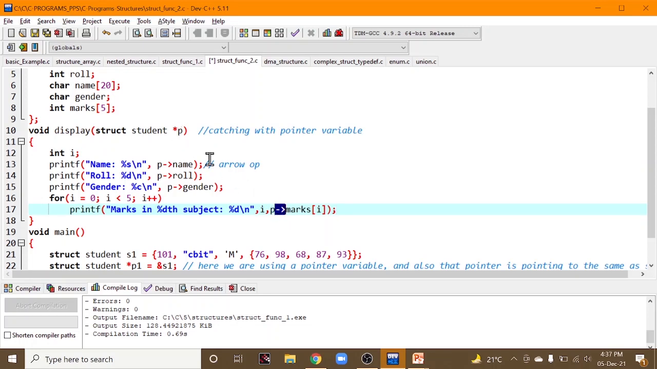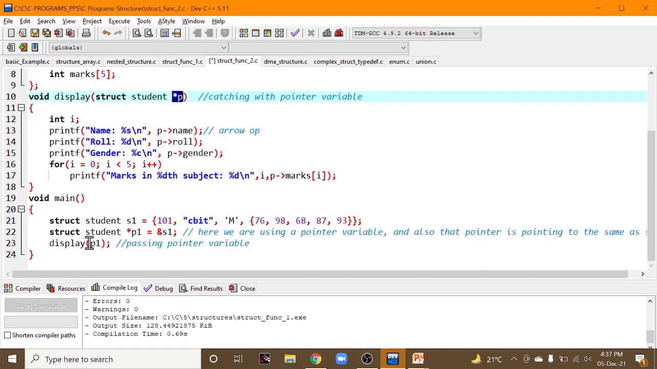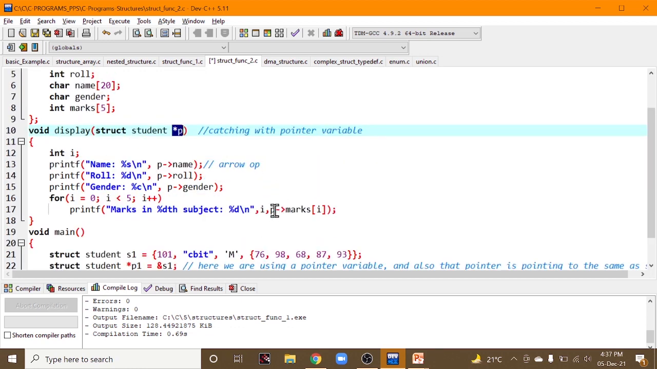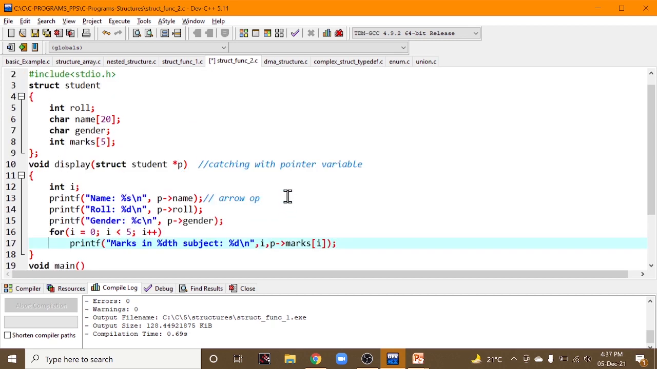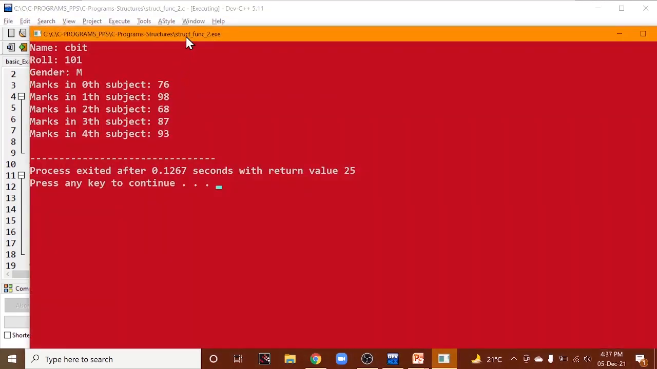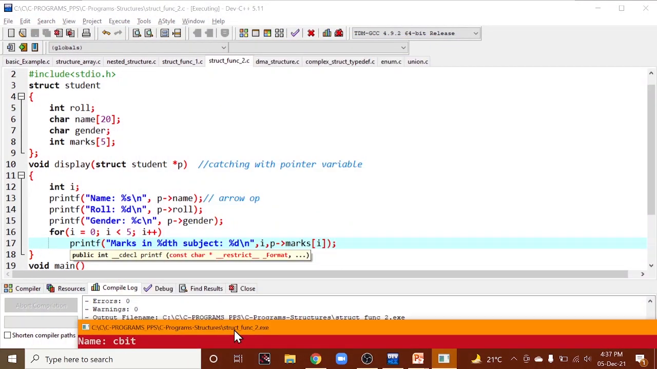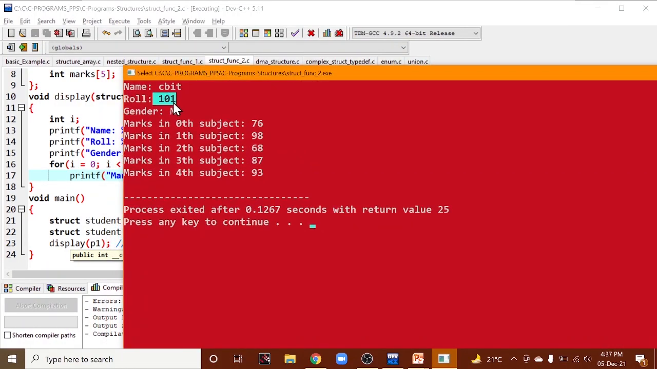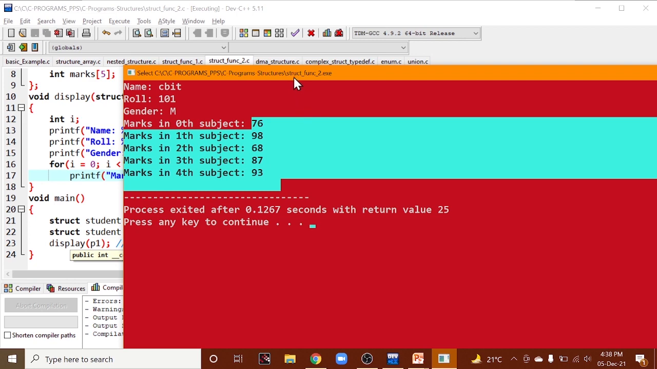Remember what is this p? P is the pointer argument which we have given here. Here we use this as a formal argument, and in the function definition we are using an actual argument in order to access the marks. And using p with this operator you can access the marks. It is the same program, just using a different operator. You can check the name, whatever we have given, CBIT name is given, and role, gender, and marks in each subject.